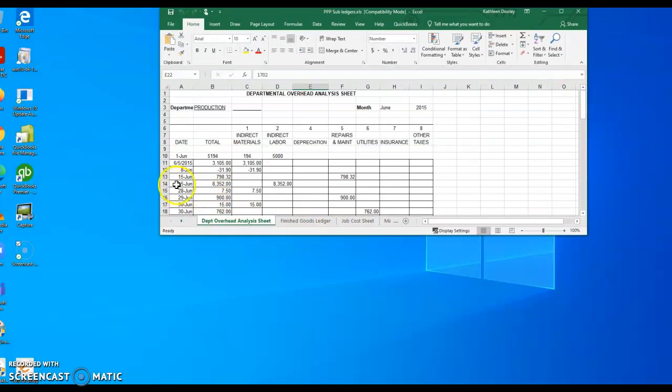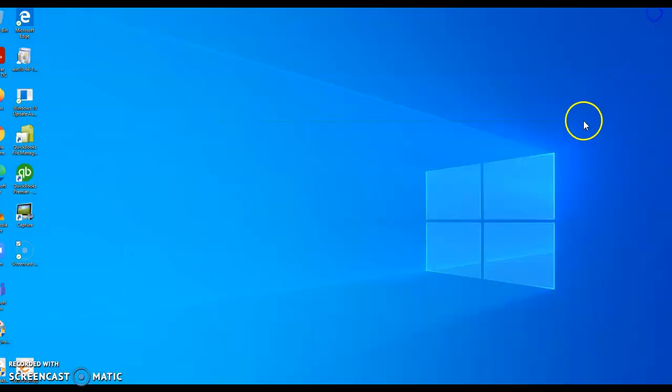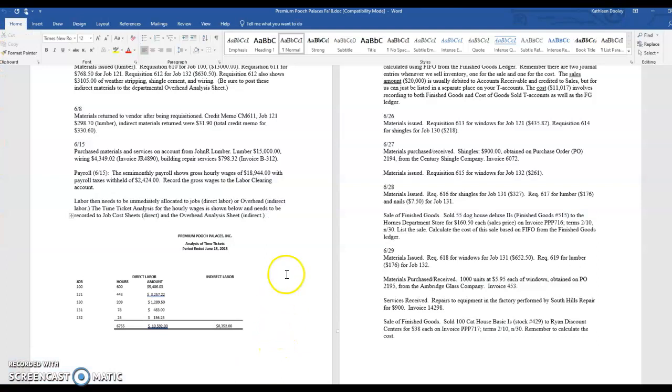So here we have June 15th, that is our overhead analysis sheet. We have June 15th, our total is 83.52, and then I have to put that same total in whichever column it belongs to, which is indirect labor, so the 83.52 goes there. Okay, so we've now completed the payroll for June 15th.